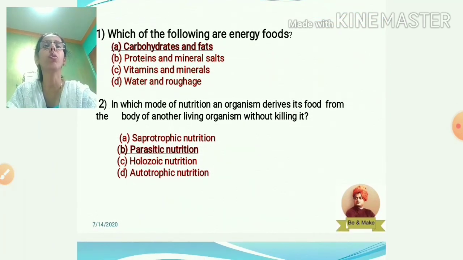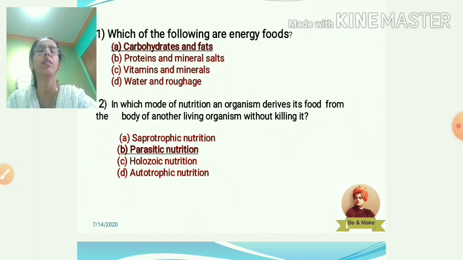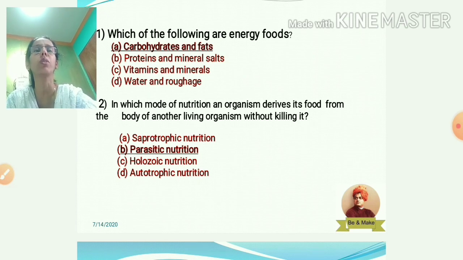In which mode of nutrition does an organism derive its food from the body of another living organism without killing it? We have seen in the main points that in parasitic nutrition, parasites live inside or outside of the host body and take the food material directly from the body.